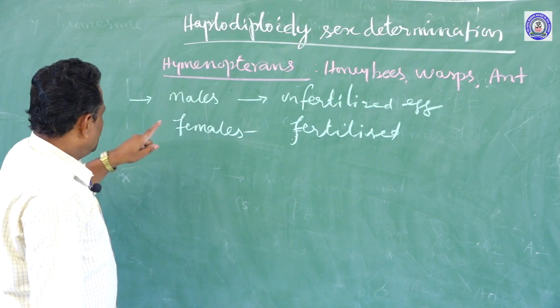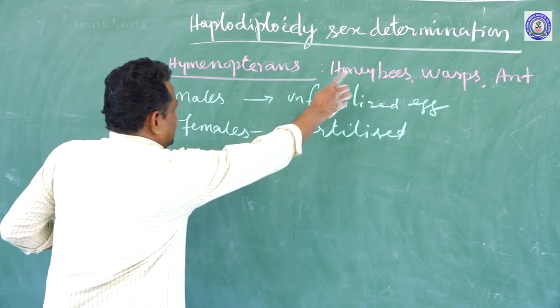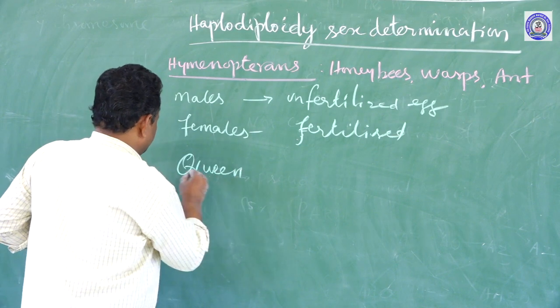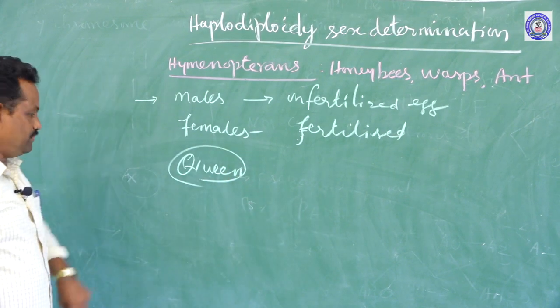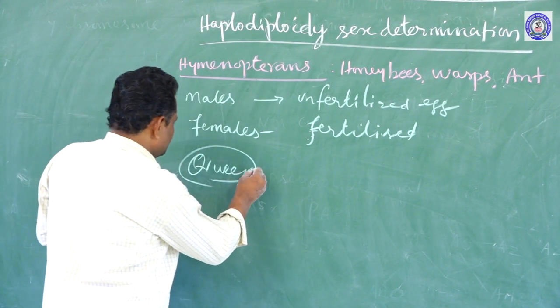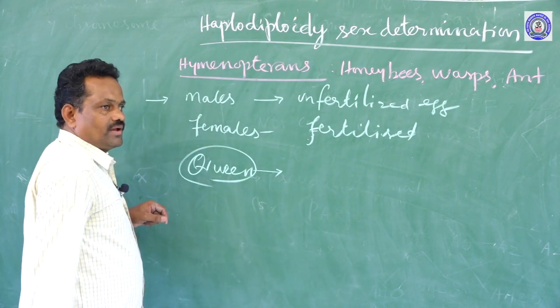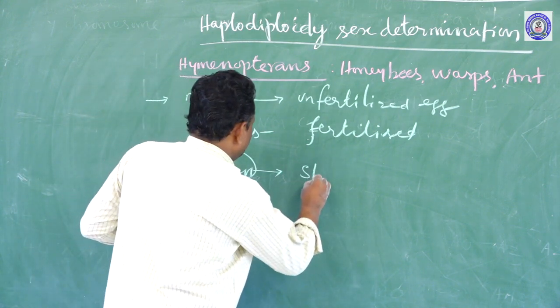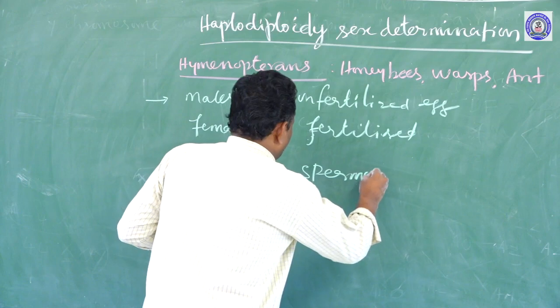Here the female organism, particularly in the case of honeybee, only one queen bee is there. During the process of reproduction, the queen bee gets a large number of sperm and stores it in the spermatheca.